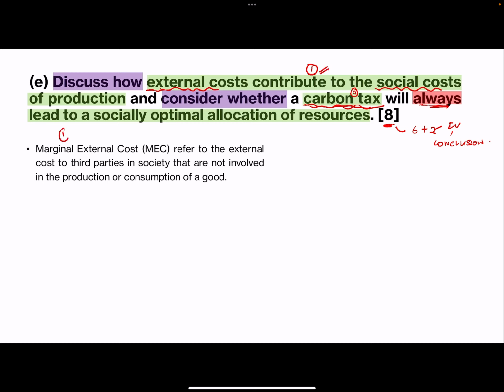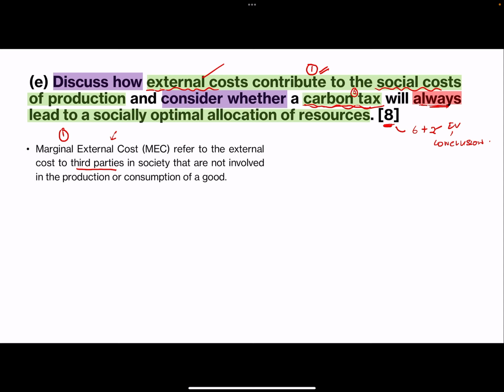So how do external costs contribute to social costs? The first thing you want to do is tell me, what exactly are external costs? External costs are costs on third parties in society who are not involved in the production and consumption of the good. So if there is a firm and a consumer, they engage in a mutually advantageous transaction, but their transaction affects a third party, and how the third party is affected is then the external cost. Okay, so we settle that first.